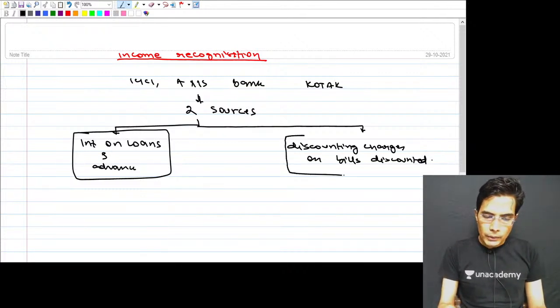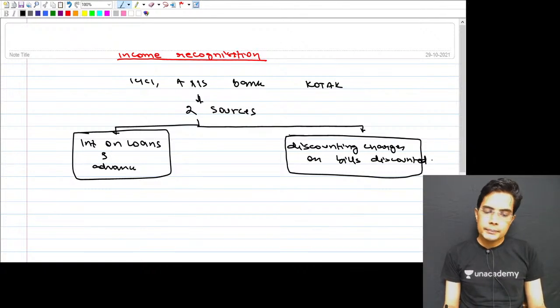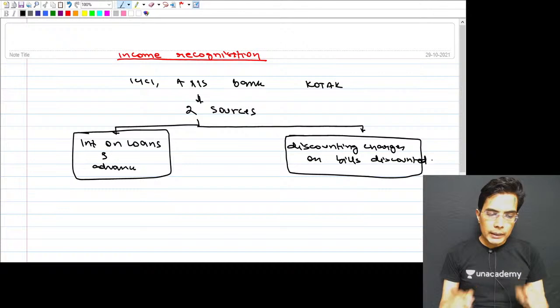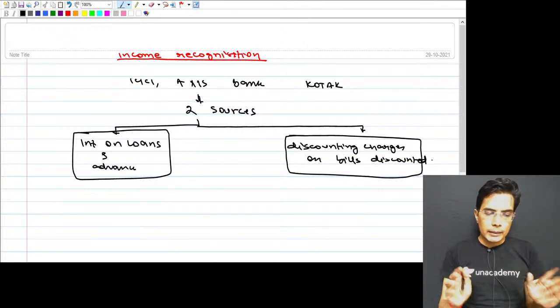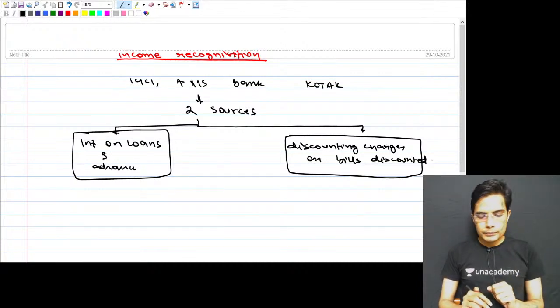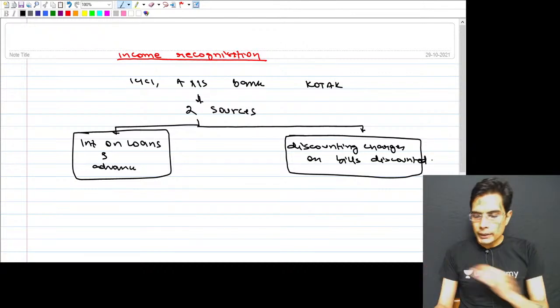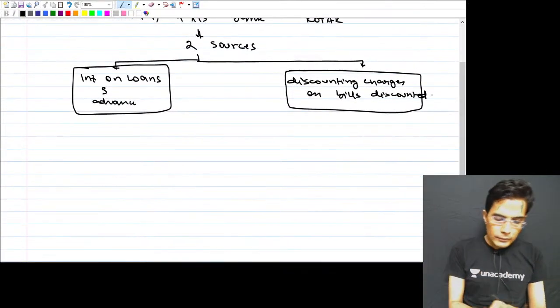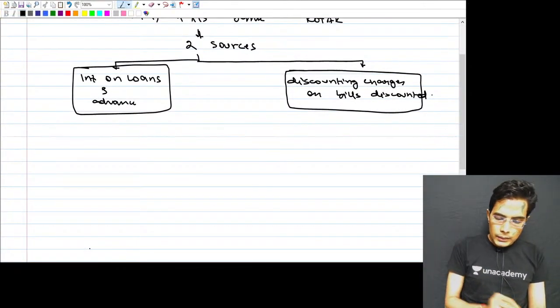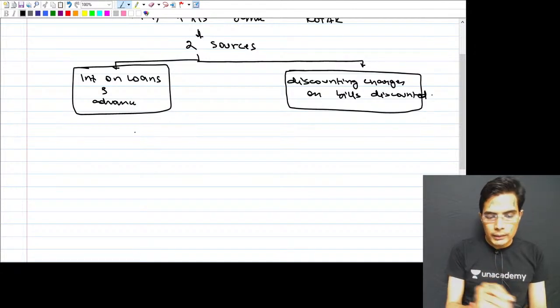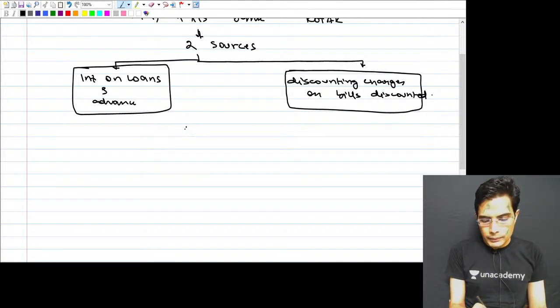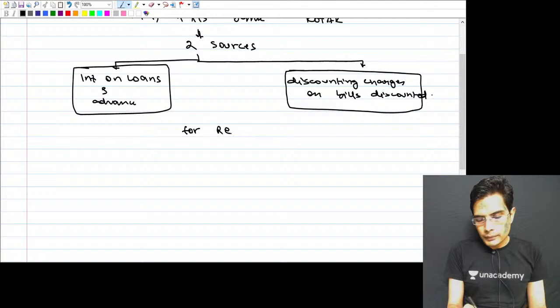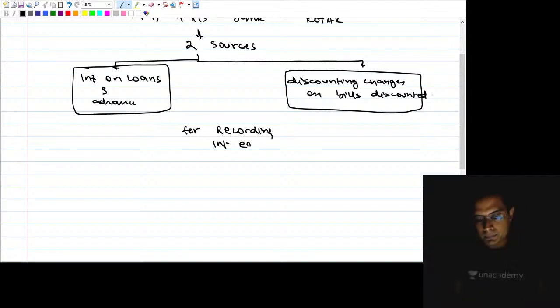Now, for the purpose of recording the interest earned on loans and advances, the bank classifies its loans and advances into two categories: performing loans and advances, and non-performing loans and advances.